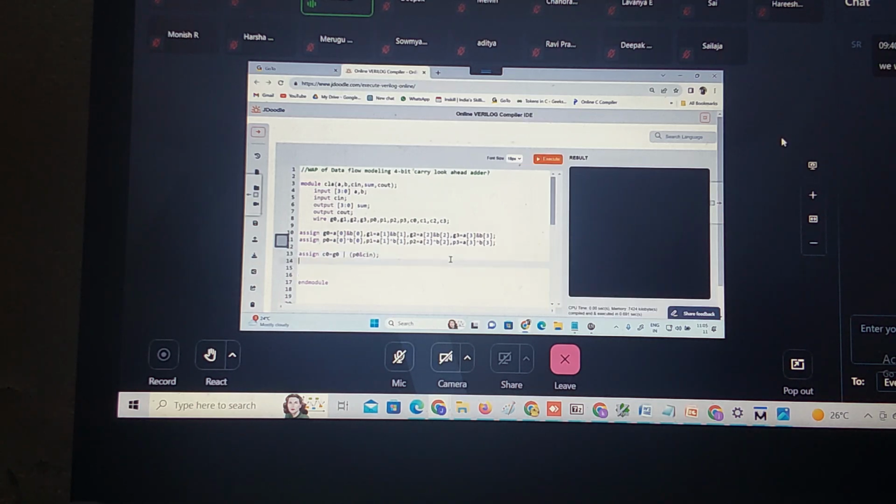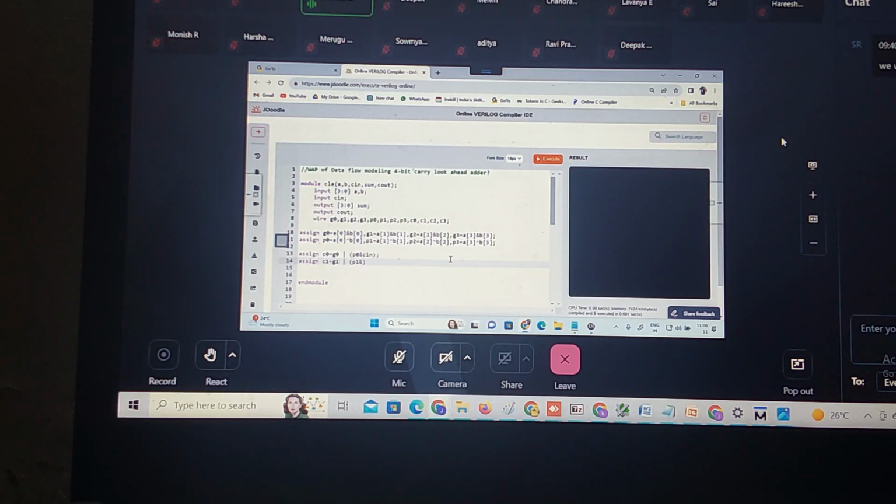This is correct. Again, what I need to do? Assign C1 is equal to what? G1 or P1 and C naught. Is it C naught? Now after substituting the C naught, you tell me. G naught.